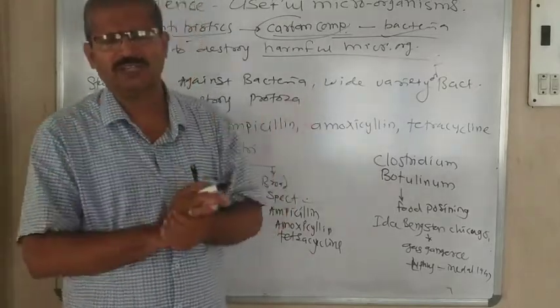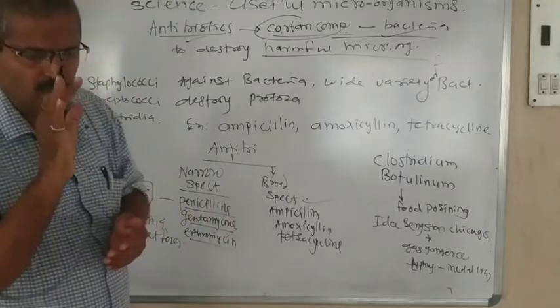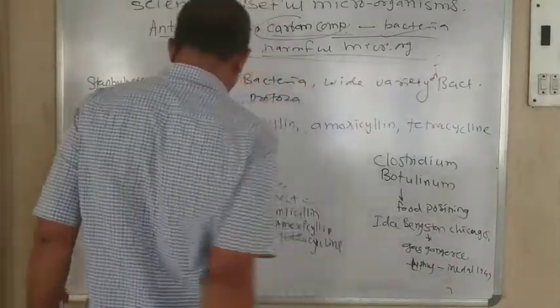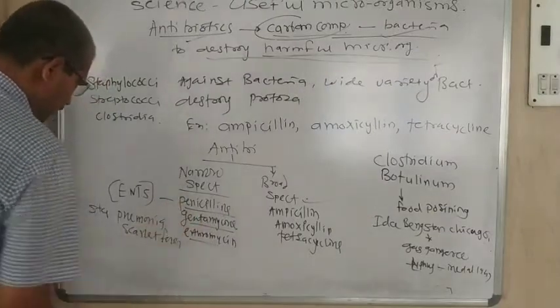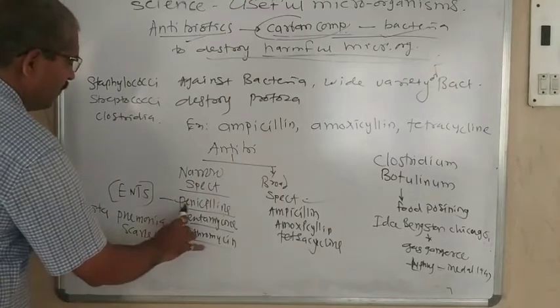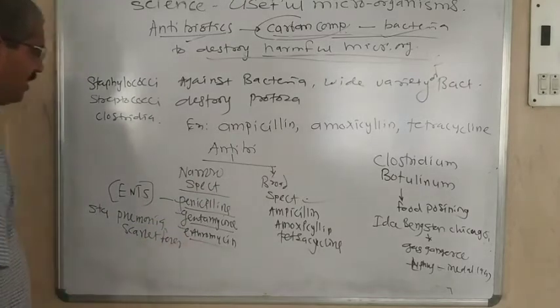Most of the infections belong to bacteria. So to destroy the harmful bacteria, narrow spectrum antibiotics, for example penicillin, gentamicin and